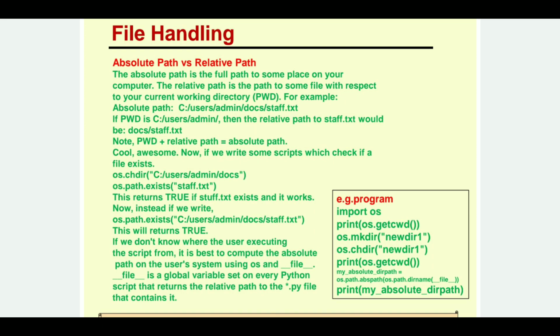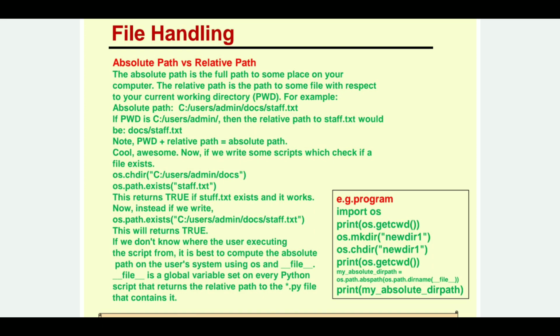So in short I can say that my pwd plus relative path is equal to the absolute path. The sum of your current working directory along with the relative path to a file will make up the absolute path. Next we will see the change directory function os.chdir. If you want to change your directory to this, it will be changed.